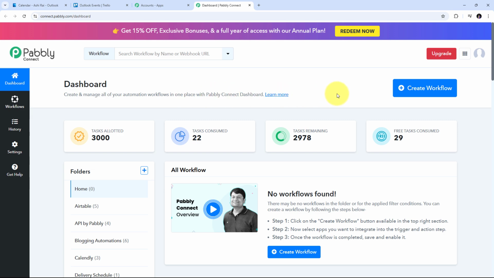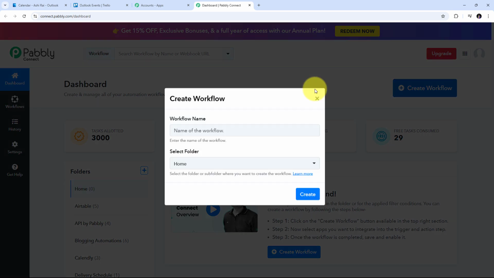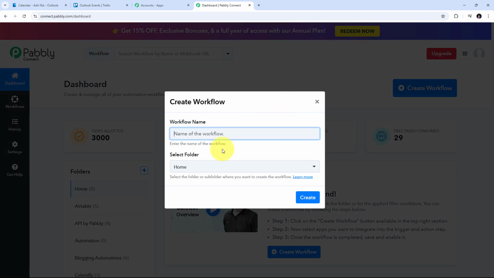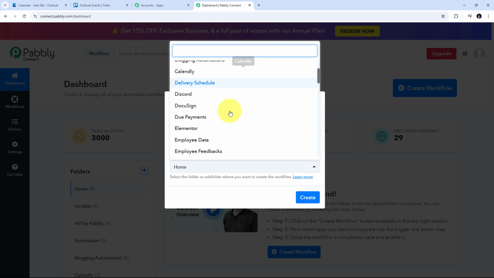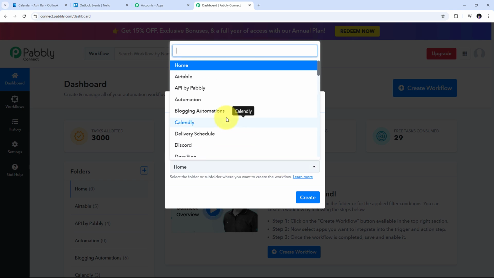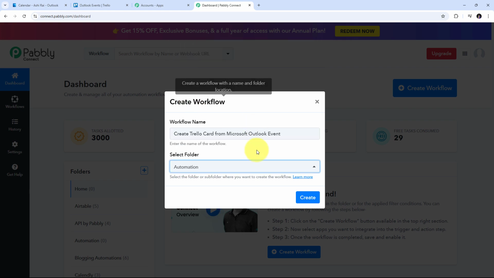For that, I'm going to click on this Create Workflow button and this window will pop up. Here I need to name my workflow. So I'm going to name it as my objective, which is to create Trello card from Microsoft Outlook event. Now I need to select the folder where I want to save my workflow. So I'm going to open this tab, and here I have all the folders that I have already created in my Pabbly Connect account. In this I'm going to use this particular folder of automation. So I'm going to select this, and now I need to click on create.